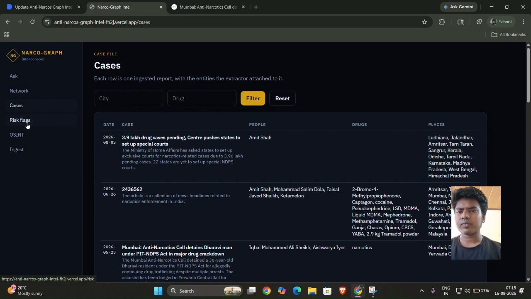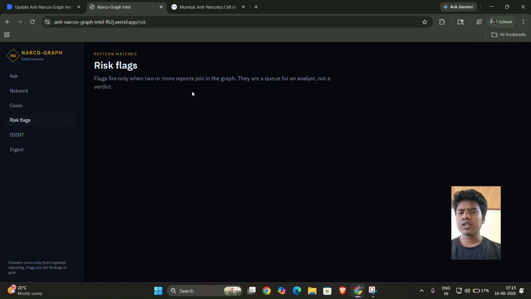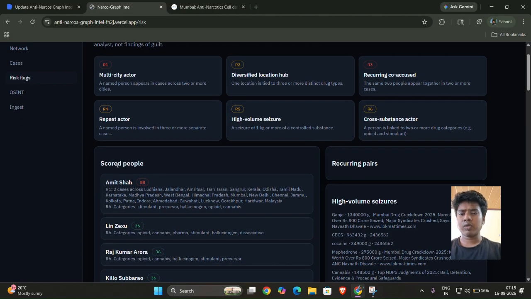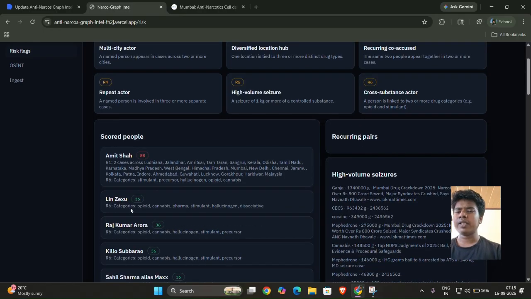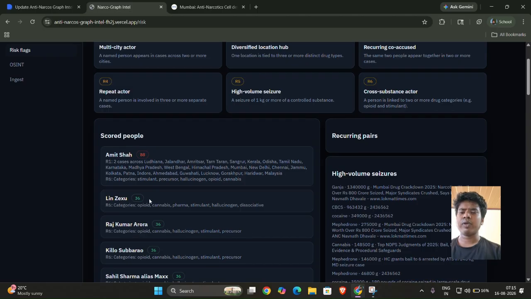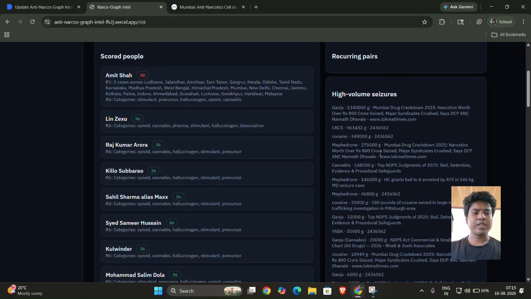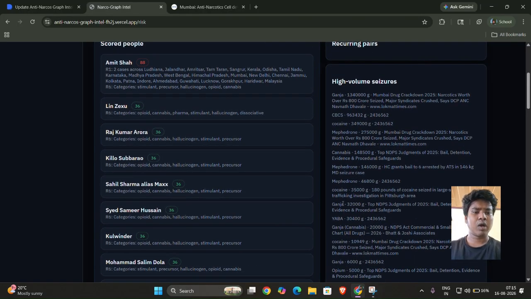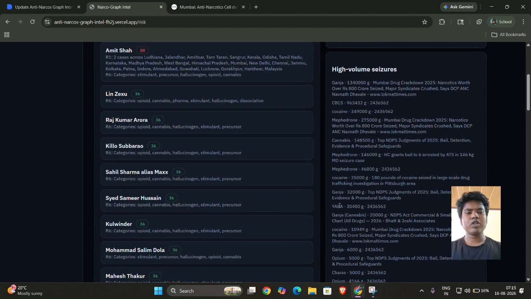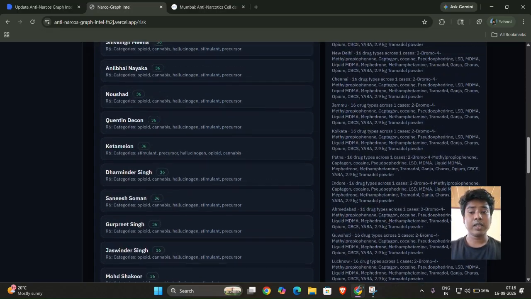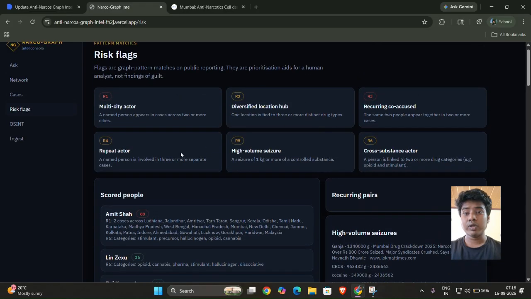For example, see this 2046, the article collection, news headlines, and so on. So here is the risk flag. For example, R1 for multi-city actor, R3 for recurring co-accused. Here we provide a score to the people. If Amit Shah has a greater score, we have given a red flag that his score of being accused is too high. Also, we have applied a feature of, like, cocaine this many grams, this many pounds found, ganja this many grams found, and so on. This data is very helpful for the government authorities and the police inspector.